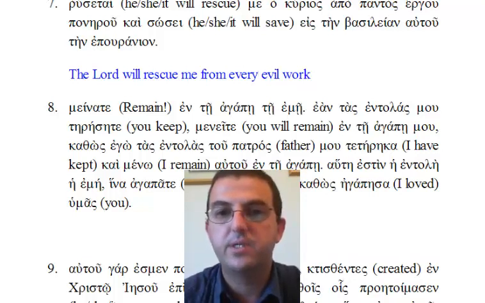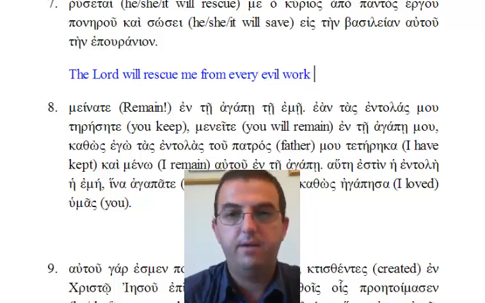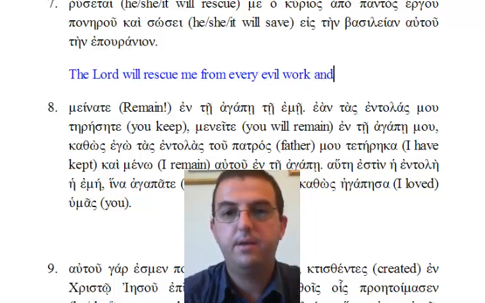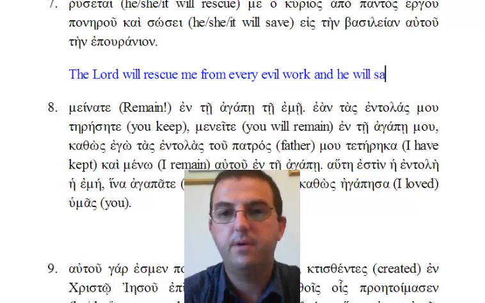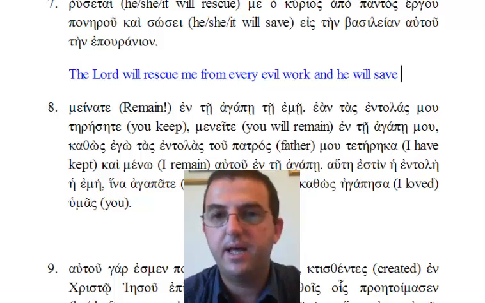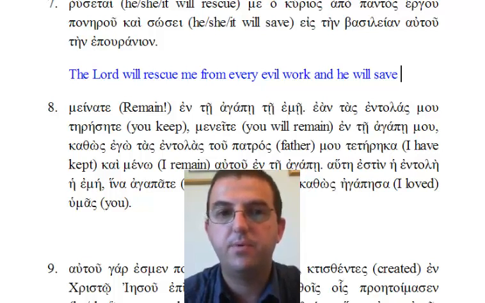Rusetai me ho kurios apo pantos ergou ponerou. And kai, new sentence or next clause, it's a compound sentence. So say, he will save. Sosei me eis ten basileian autou ten epouranion. He will save.